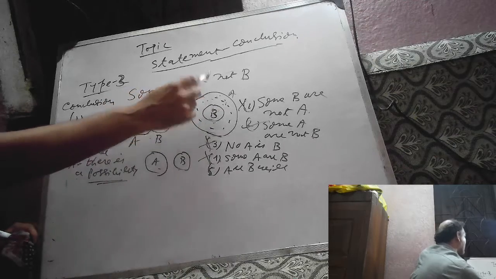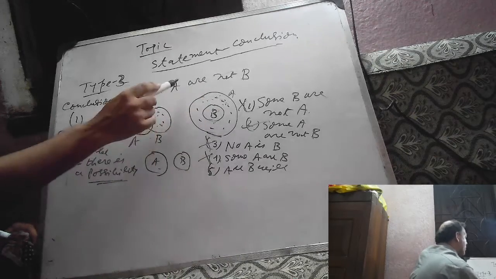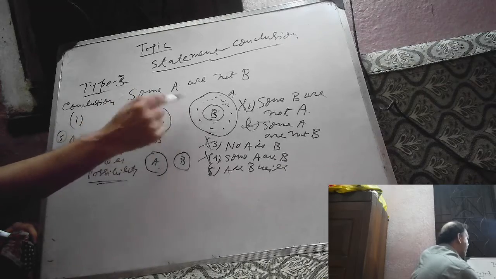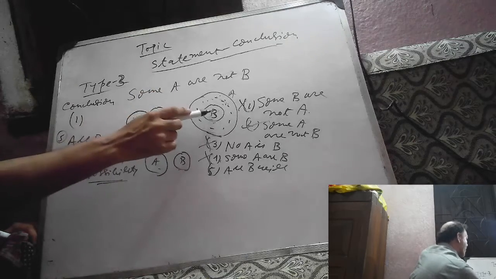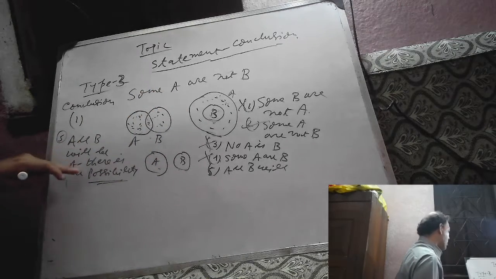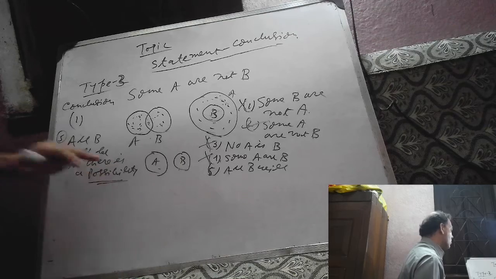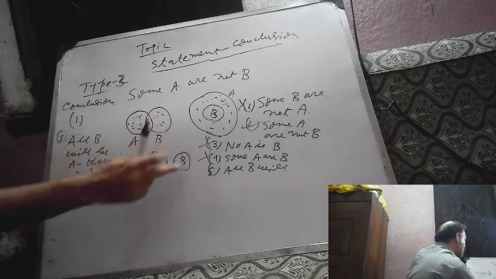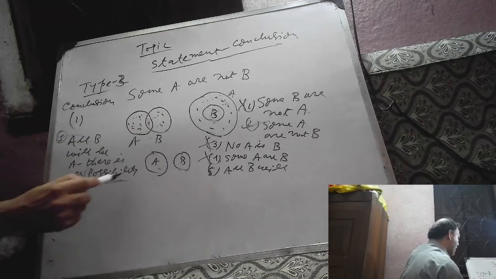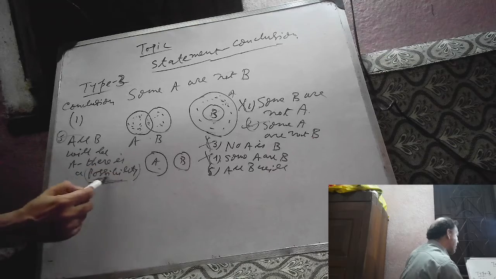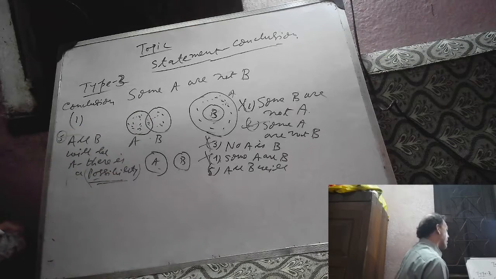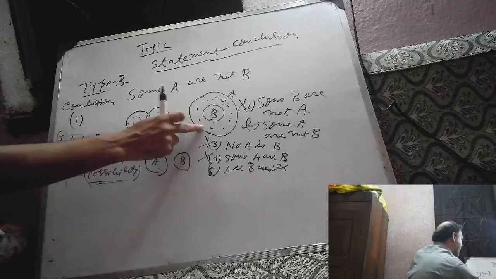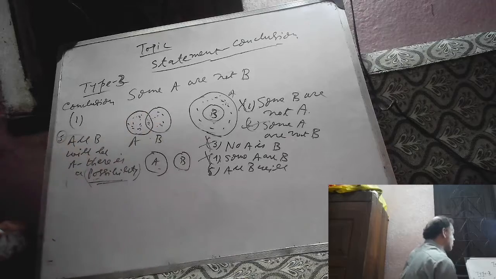We are given some A are not B. This is one of the Venn diagrams of the given statement. So this diagram supports all B will be A. There is a possibility, so it will be correct. All B will be A would be correct only if all the possible Venn diagrams supported it, but here we are getting the word possibility. Possibility means only one Venn diagram. If only one Venn diagram supports it, then it will be true. This Venn diagram supports it, so it will be true.